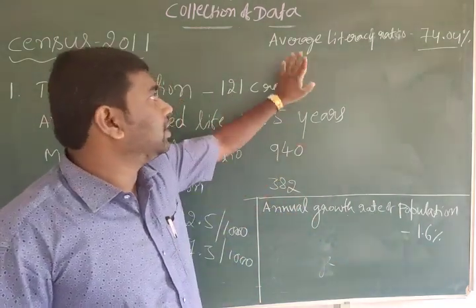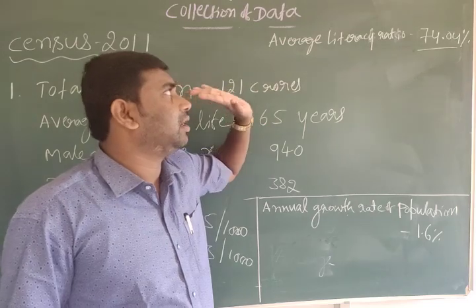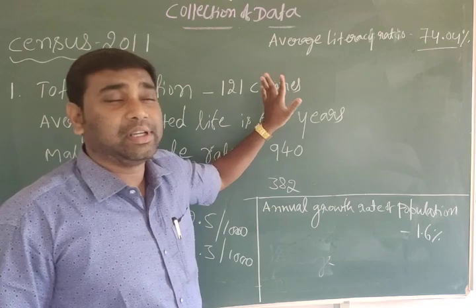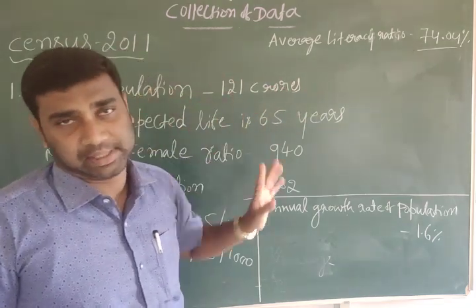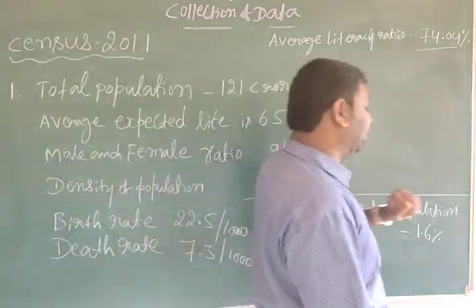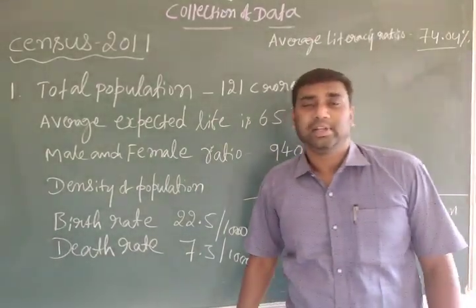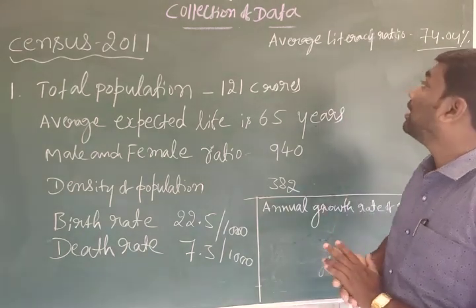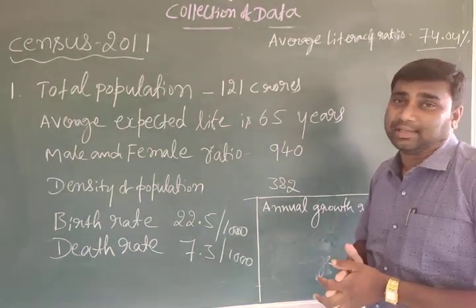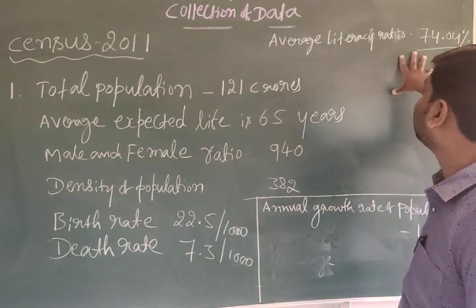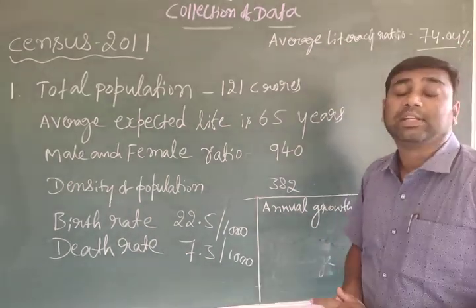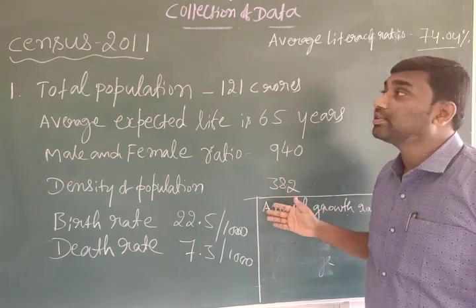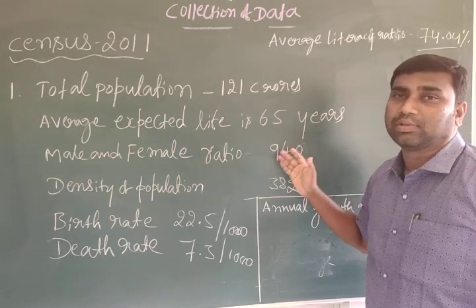Very important is the average literacy rate, 74.04%. It will come for 1 mark, like in fill in the blanks. They will ask what the average literacy rate is according to the 2011 census, so we have to write 74.04%.